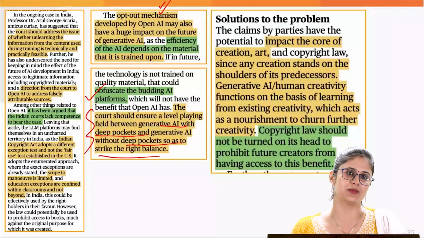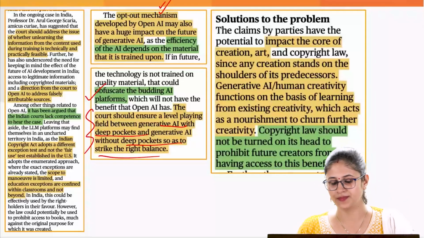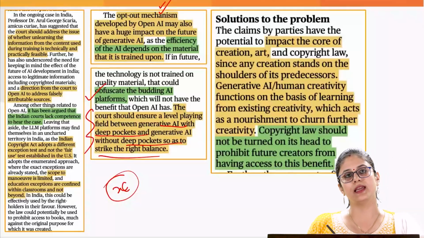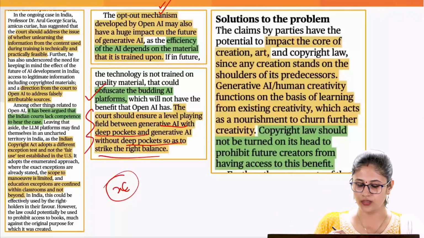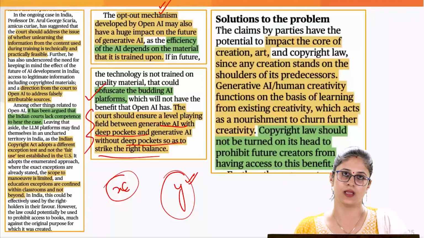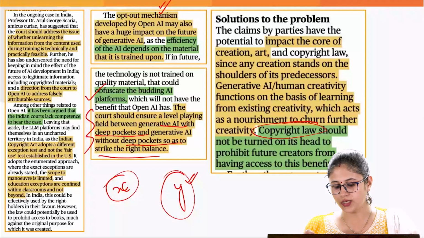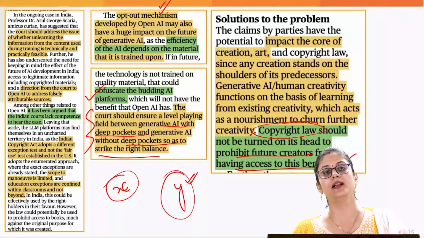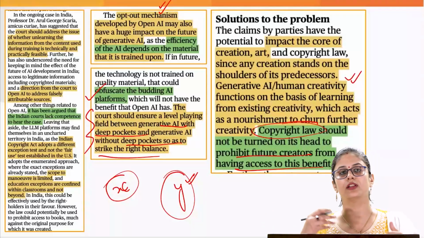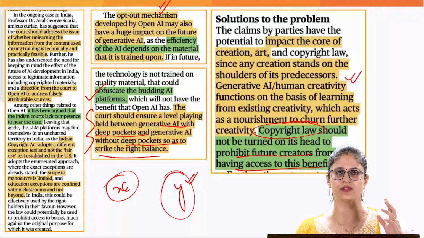Now, what solution has the writer provided? The writer is basically tilted towards the AI companies. The writer has stated that an individual is able to create based on the innovation and creativity done by his or her predecessor. So the writer is pointing out that the copyright laws should not affect access to copyrighted content when it comes to training the AI tools, because that is going to further fuel creativity in the future. Okay, let's see what the courts decide on this particular matter.